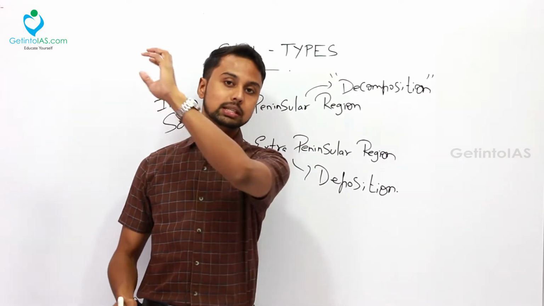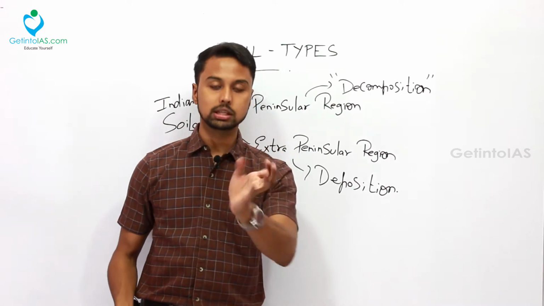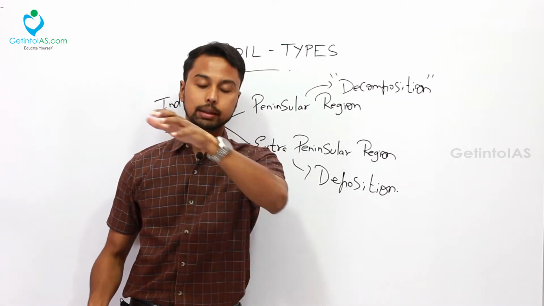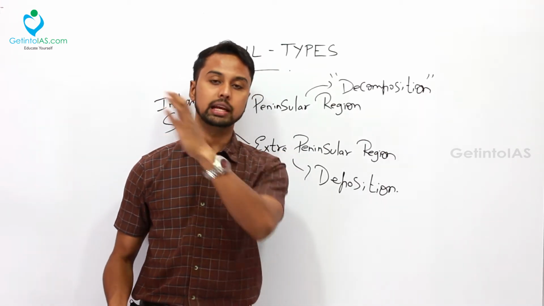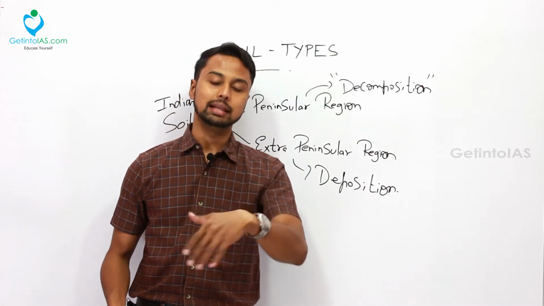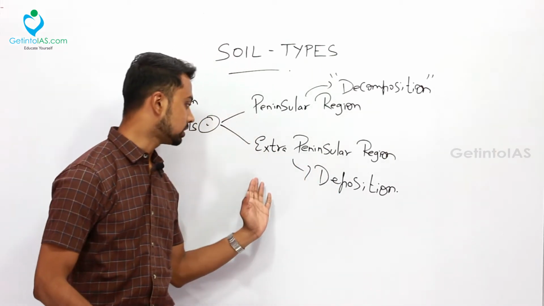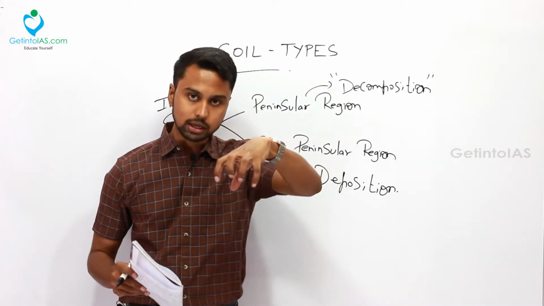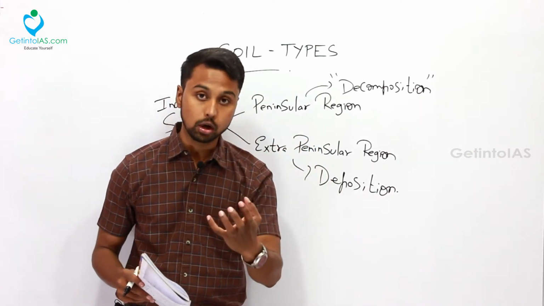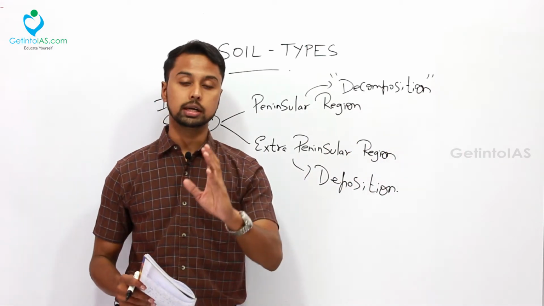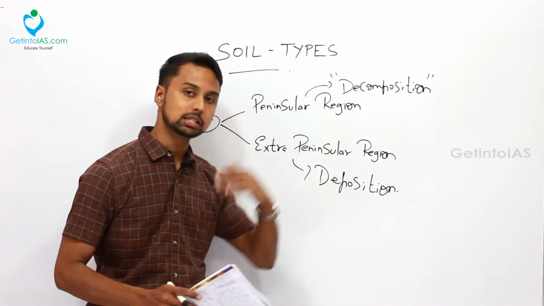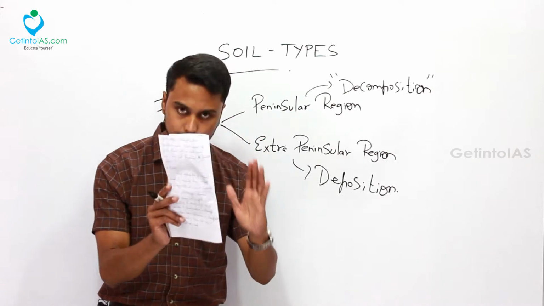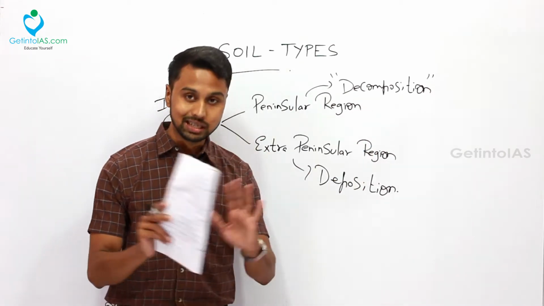So what happens is this river passing through the mountains, it will carry huge loads, and that load will be deposited in every stage, and that is why the soil is formed. That is with respect to extra peninsular India. So have it clear in mind, with respect to peninsular India, the soil formed is because of the decomposition or disintegration of rocks. With respect to extra peninsular India, it is only because of deposition activity. This is the general types.